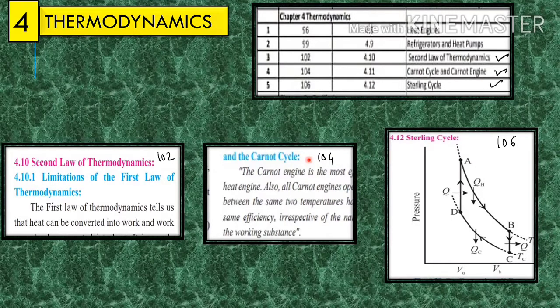Next is the last one, 4.12, on page number 106, which is Stirling cycle. Up to this, in the lesson, these topics are cancelled.